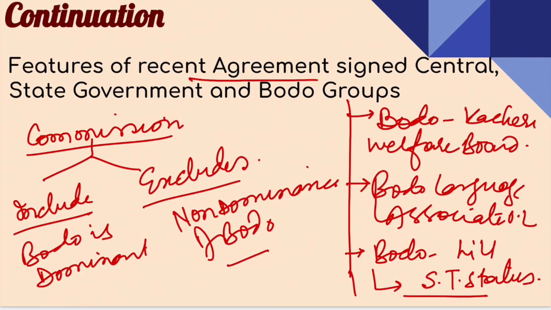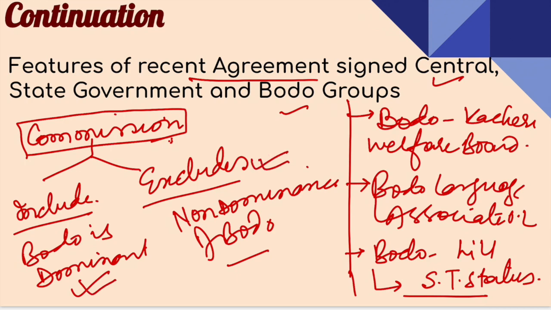Understood? Now the question is, what are the different clauses under the various agreements signed between the central and state governments and Bodo groups? The very first thing is that this framework talks about the constitution of a commission, which will include those areas where the Bodos live in dominance, and exclude where the Bodos are not dominant.